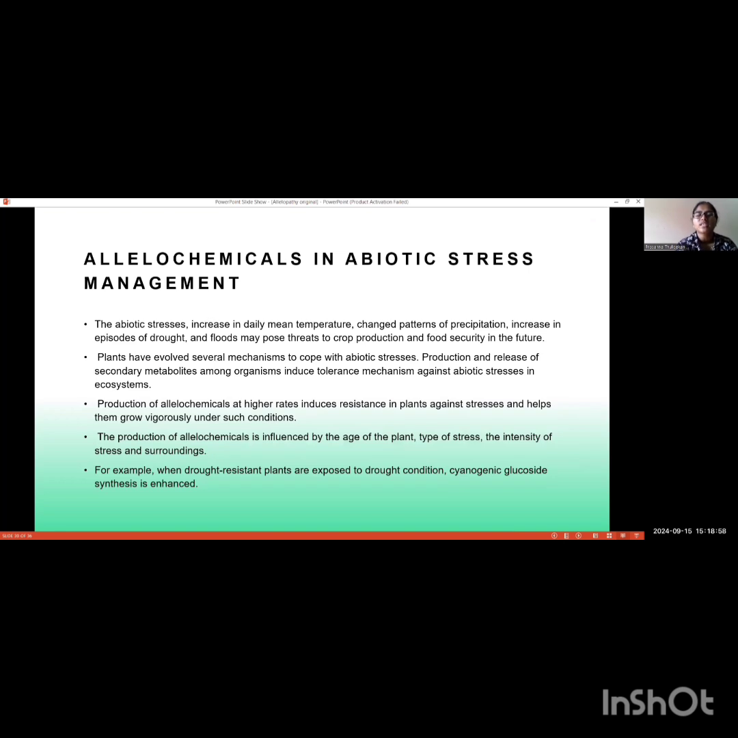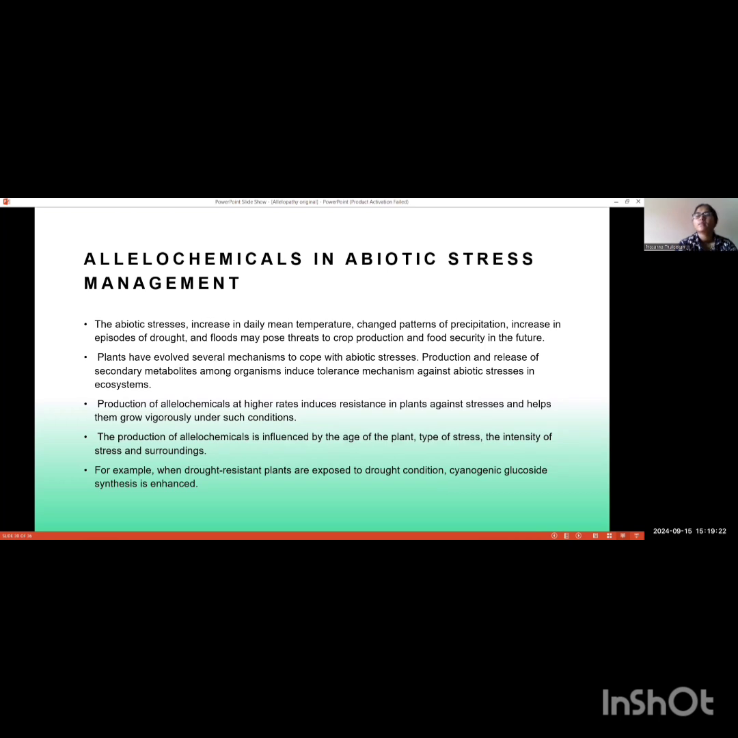Allelochemicals in abiotic stress. Abiotic stress, such as increases in daily mean temperature, changed patterns of precipitation, and increased episodes of drought and flood, may pose threats to crop production and food security in the future. Production of allelochemicals at higher rates induces resistance in plants against stresses and helps them thrive under such conditions.